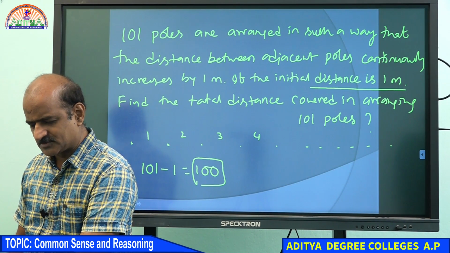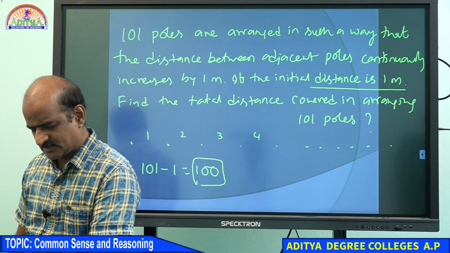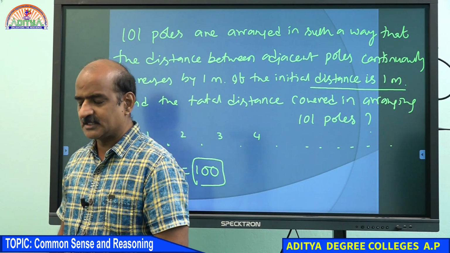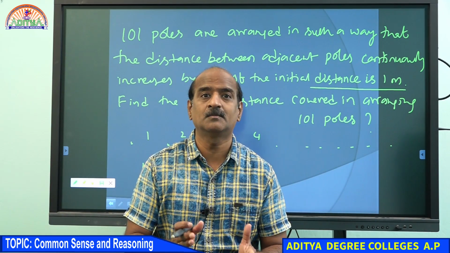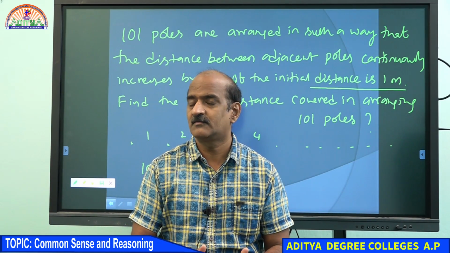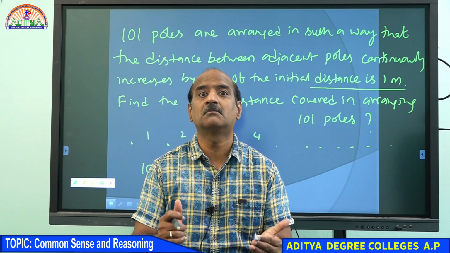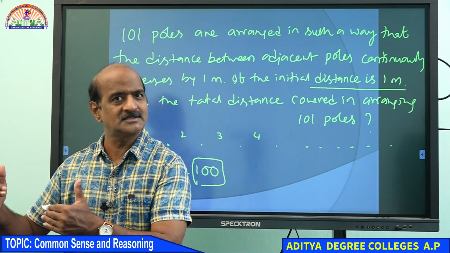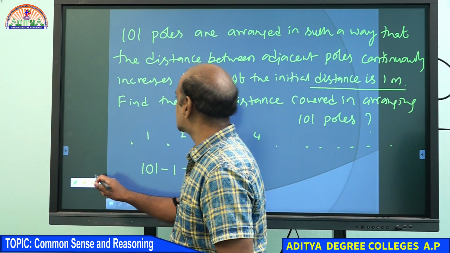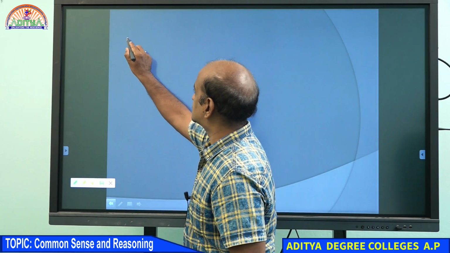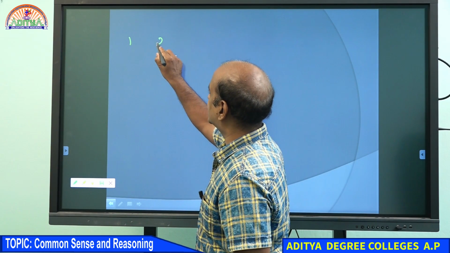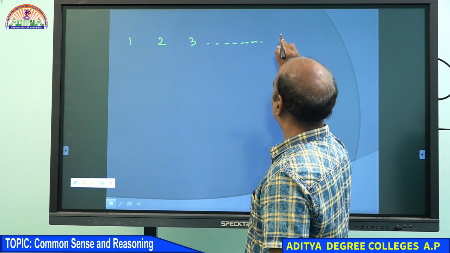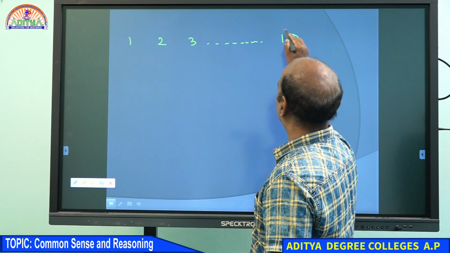Very good, student. It is very impressive to see that you are doing very well. Student, do you understand what I mean by saying 100 segments? Because we have 101 poles, we will have 100 segments. First one is 1 meter, 2 meters, 3 meters, like that, up to 100 meters. Now, student, please listen to me. The first segment is 1 meter, the second segment is 2 meters, 3 meters, like that, the last segment is 100 meters.